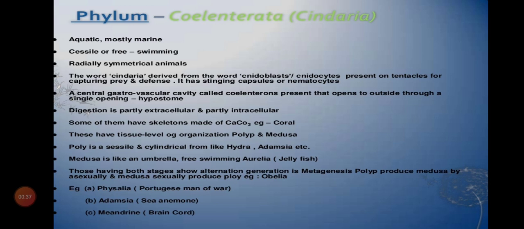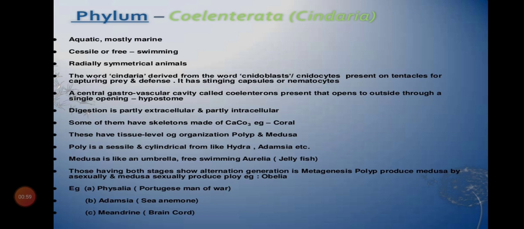Is that clear, children? And we know polyps are sessile and they don't have any stalk, so they attach to any one of the substratum, or it is not firmly attached, it attaches a little bit with some substratum. And medusa will have tentacle-like structures, so it is free swimming.